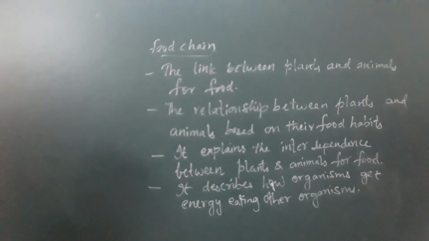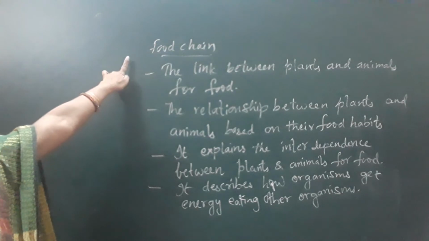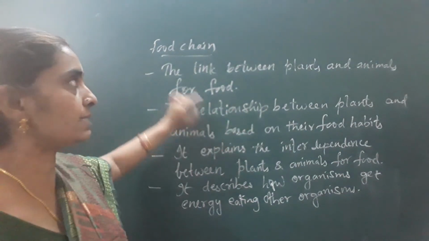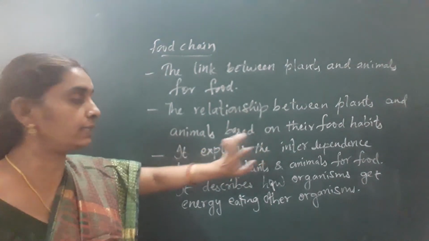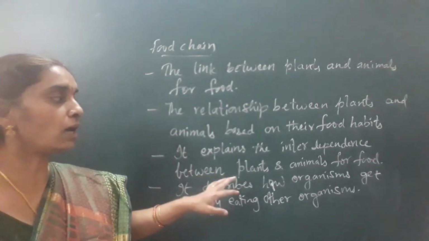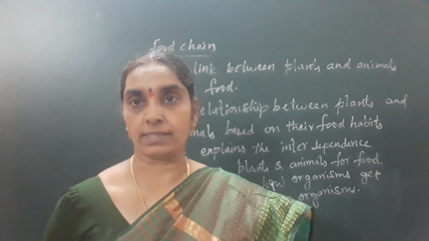Is it clear, children? Note down. The link between plants and animals for food is called food chain. The relationship between plants and animals based on their food habits is called food chain. Food chain explains the interdependence between plants and animals for food. It describes how organisms get energy eating the other organisms.